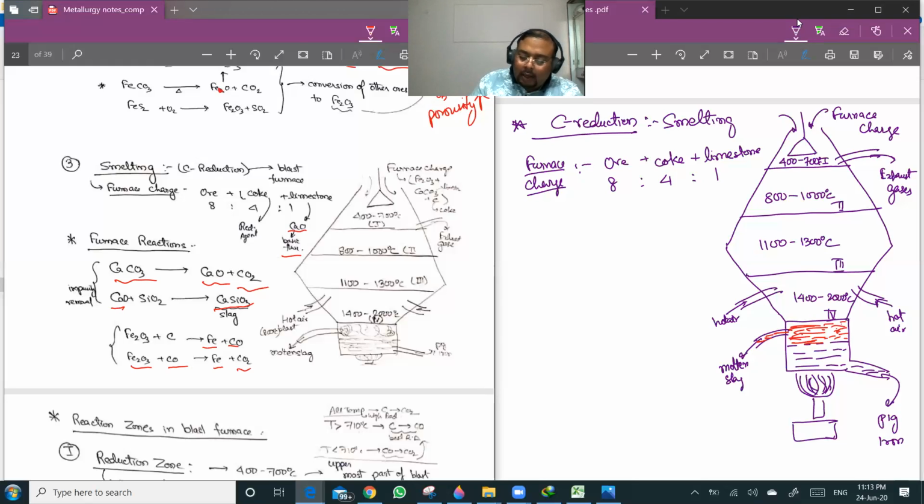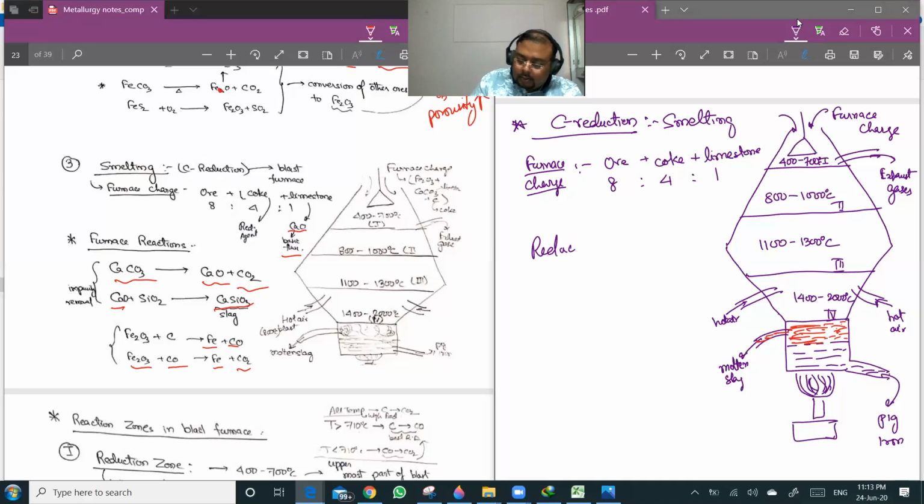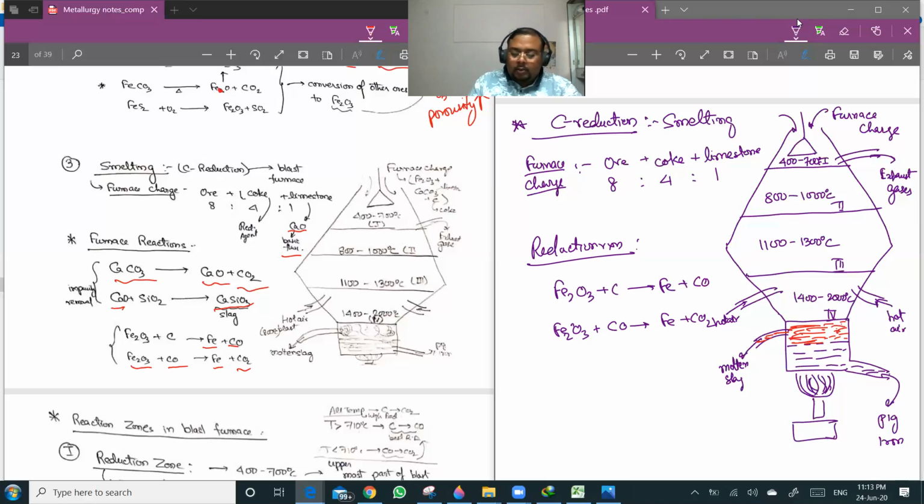These are the reduction reactions, where both carbon and carbon monoxide act as reducing agents. Now we'll be talking about where these reactions are taking place.